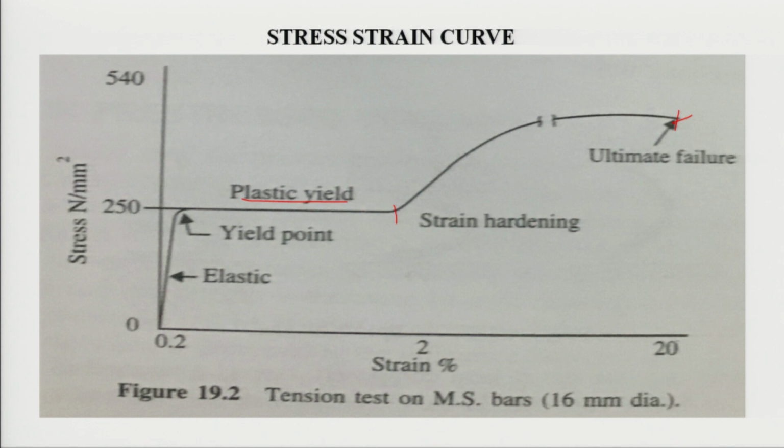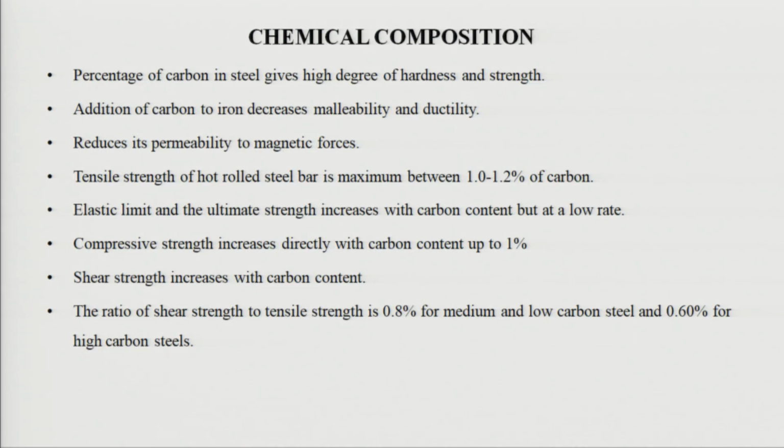This is the curve we have discussed already. This is the straining, this is the important point, this is the strain hardening, and this is the ultimate failure. After that there will be breaking strength. This is the plastic stage. Okay. We have already discussed here. Now, come to the chemical composition.